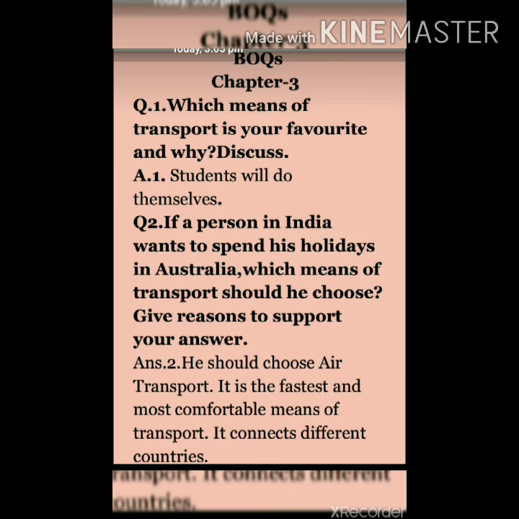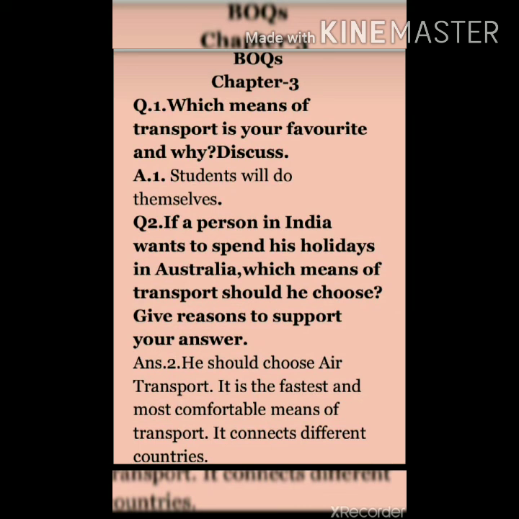Now see question number 2. If a person in India wants to spend his holidays in Australia, which means of transport should he choose? Give reasons to support your answer. Then the answer, he should choose air transport. It is the fastest and most comfortable means of transport. It connects different countries. Students, now your lesson 2 and lesson 3 question answers are over.